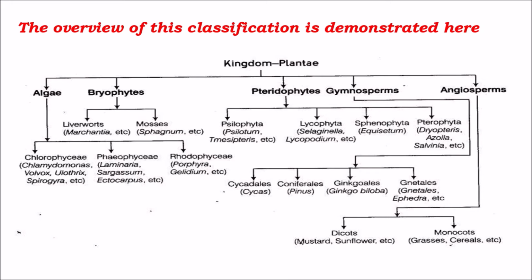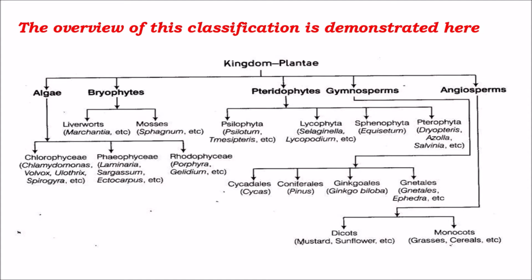And coming to pteridophytes, they have 4 categories: Psilophyta, Lycophyta, Sphenophyta, Pterophyta, which we will discuss later one by one. Examples include Psilotum, Selaginella, Lycopodium, Equisetum, Dryopteris, Azolla, Salvinia, etc.